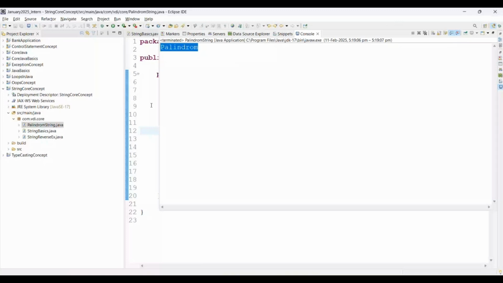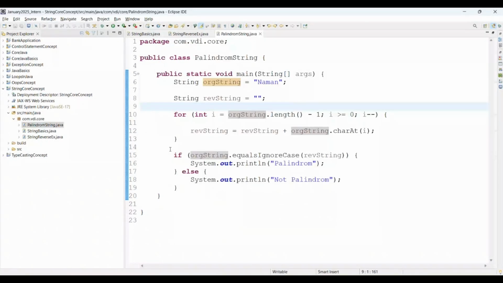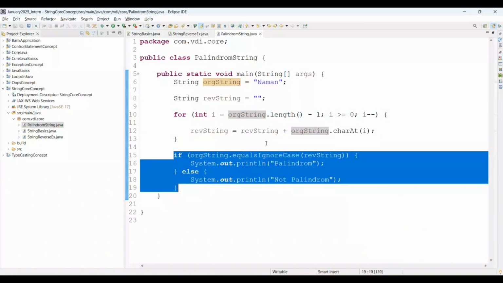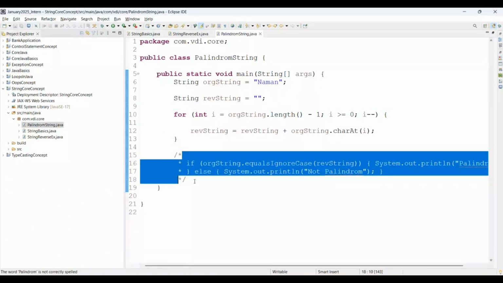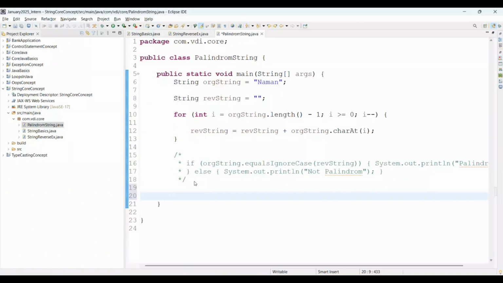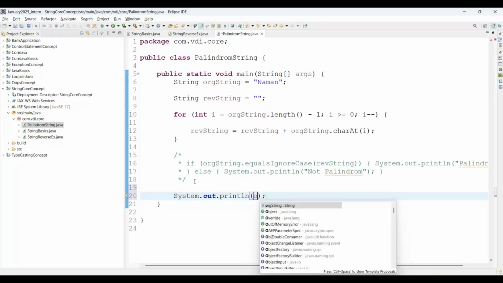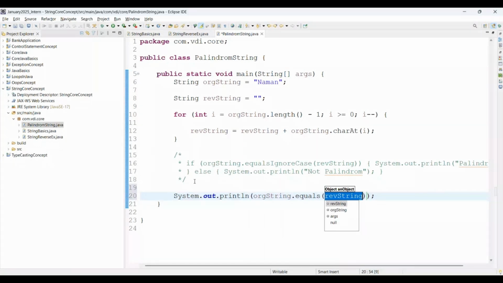But sometimes if you don't want to use if else, you have one more option available: the ternary operator. The ternary operator is very lightweight. We use a printing statement and within that we pass our expression: original string dot equals reverse string, then a question mark for the positive result, and colon separated, the negative result. Here I am saying palindrome and not palindrome.